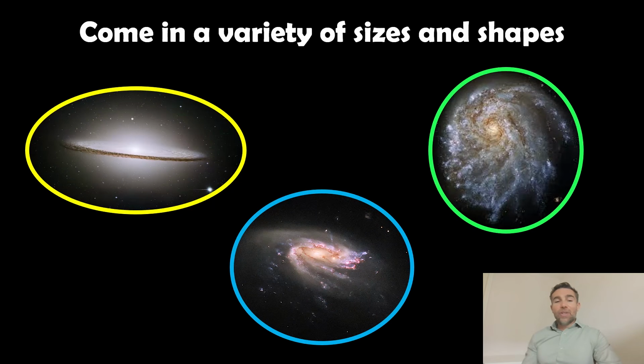Most of these here are disk-like galaxies, but they do come in a variety of shapes, sizes, colours even, and different types of stars that can reside in them. So they can be quite small galaxies, dwarf galaxies, or they can be enormous giant elliptical galaxies. So they do come in quite a range. They're not just like the Milky Way, a barred spiral galaxy. There's lots of different sorts of galaxies out there.